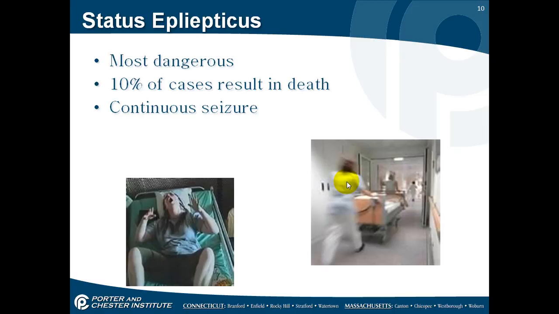Status epilepticus. This is the most dangerous. 10% of these cases result in death. It is a continuous seizure that does not end.